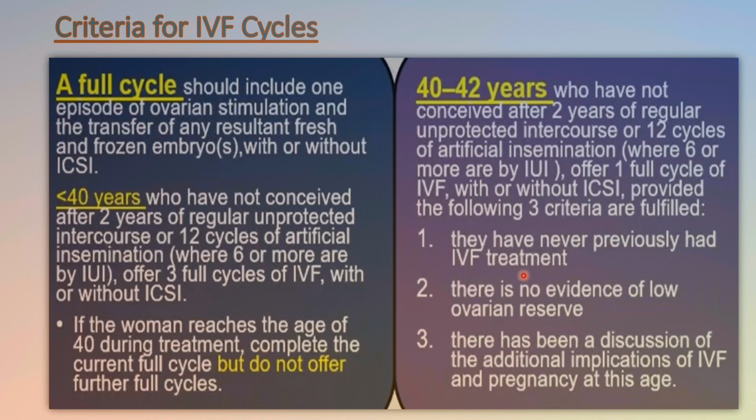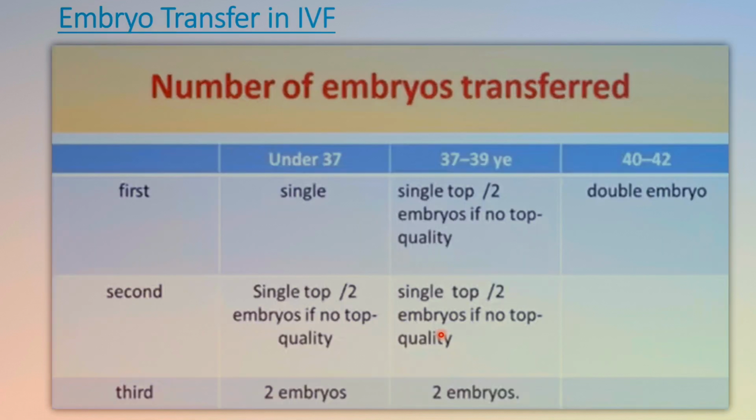They have never previously had IVF treatment. Okay, if they previously had IVF treatment, we cannot even offer this 1 full cycle. And there is no evidence of low ovarian reserve. If there is evidence of low ovarian reserve, we cannot offer this 1 full cycle of IVF. And there has been a discussion of the additional implications of IVF and pregnancy at this age. Okay, so there should be a discussion.